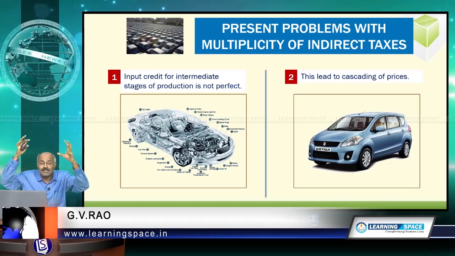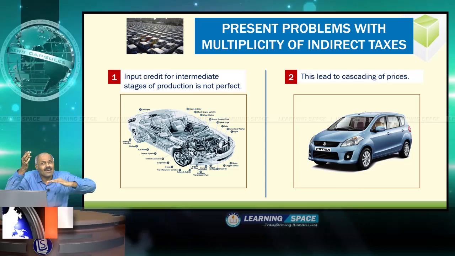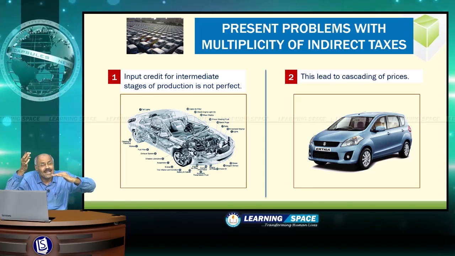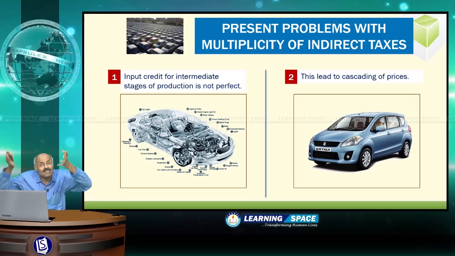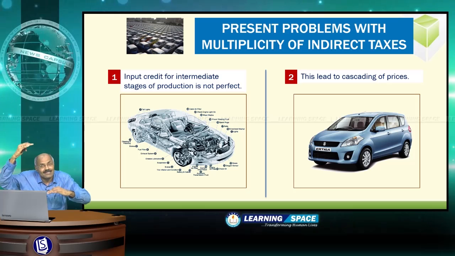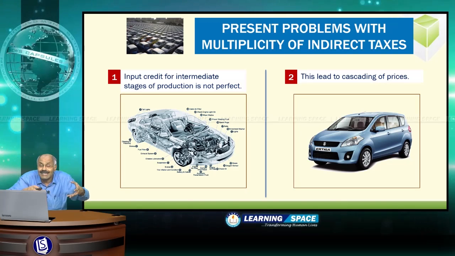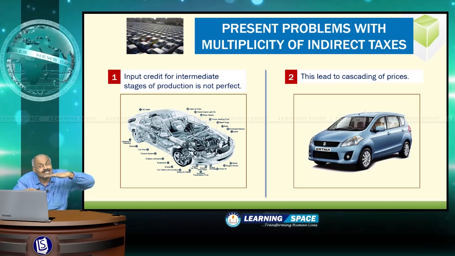When a car is finally manufactured, it has to procure so many components from several sources, and these components are taxed, and finally the car is also taxed, and this is leading to tax on tax. There is no input credit uniformly for the taxes paid in intermediate stages of production.